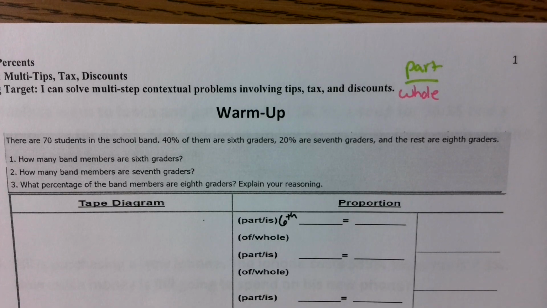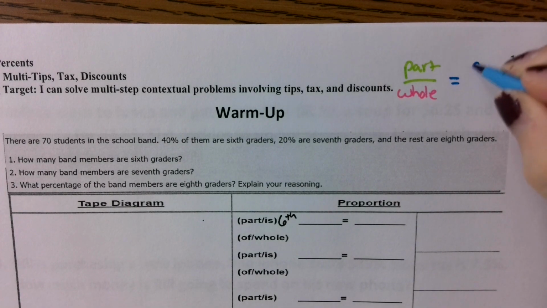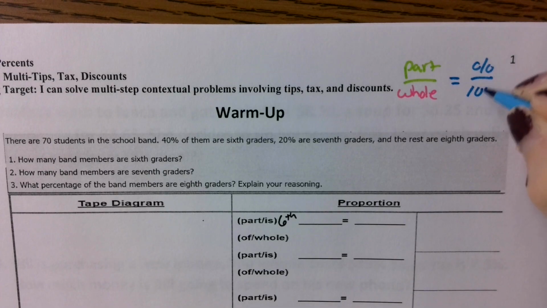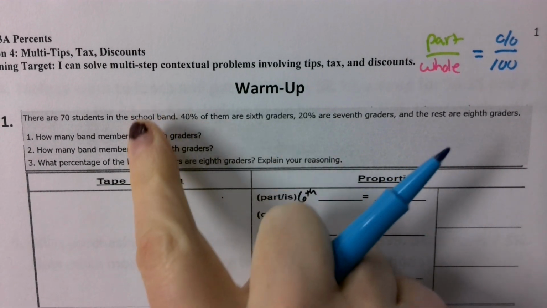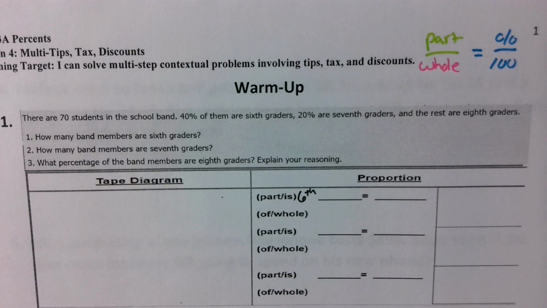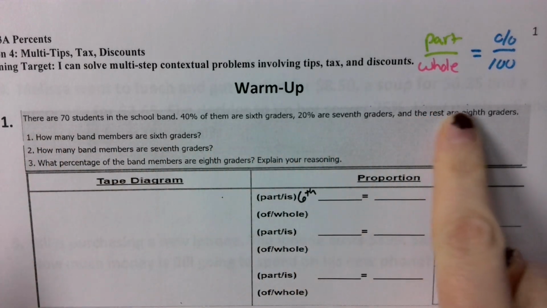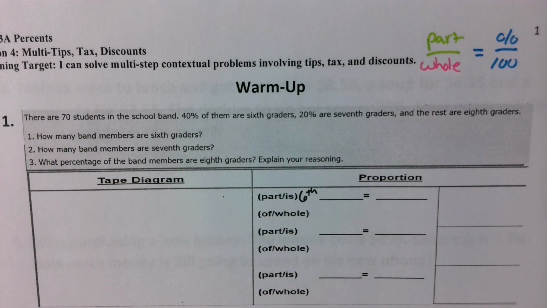Thank you. Okay, we're doing the part over the whole equals the percent over 100. So when we're talking about 6th grade, do we know how many 6th graders there are? Do we know the actual number of 6th grade in this problem? Yes or no? No. Anywhere in here does it say there are this many 6th graders? No. It says a percentage of 6th graders.